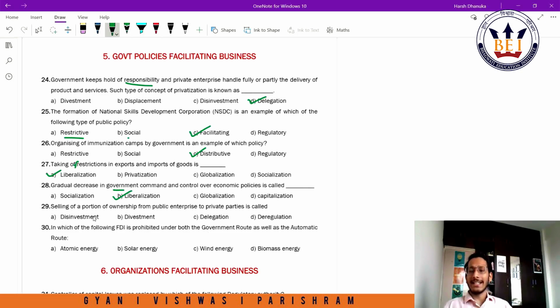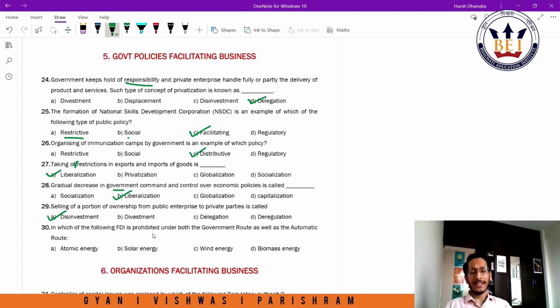Question 29. Selling of a portion of ownership from public enterprise to private parties is called. Now, when I sell a portion of ownership from public enterprise to private party, that means I'm not selling the entire entity. I'm either selling certain assets or one part of the business, right? So that would be disinvestment. Delegation is not the answer. There's nothing called deregulation. It doesn't happen to be divestment, because in case of divestment, I completely withdraw from an entity, let's say because this particular entity is making losses, and I would want to increase the efficiency or improve the return on investment. Since that is not the objective here, the answer would be disinvestment.